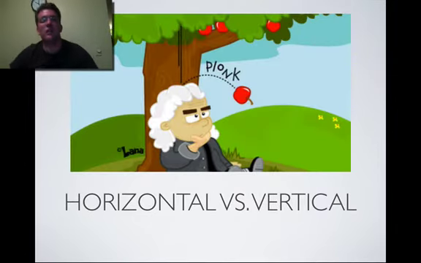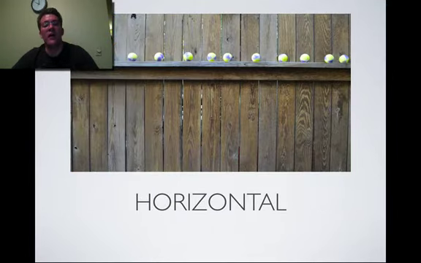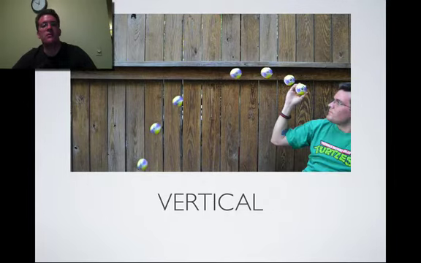Now going back to the horizontal versus vertical. Like we were saying before, gravity has no effect on anything horizontally. It only pulls it down vertically. Now as you can see here in this picture that I took this afternoon, that piece of wood that goes across the screen is basically just defying gravity, we'll say. It's not allowing that ball to fall down towards the center of the earth anymore. It's acting like a constant, we'll say. So with that ball being rolled, it stayed at the same speed the entire time that I rolled it across that piece of wood. Nothing changed because gravity doesn't affect it horizontally. Now vertically, on the other hand, when I was throwing the ball off my back deck before, you can see that it actually arches.